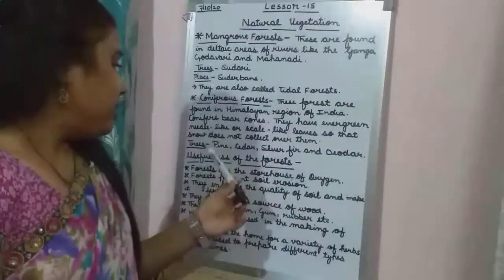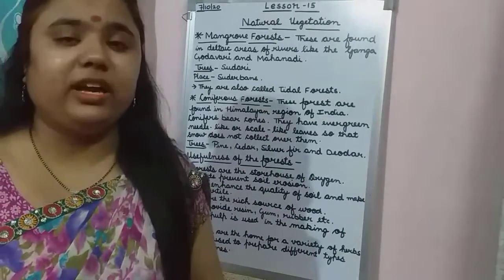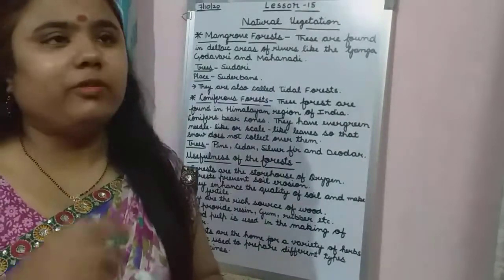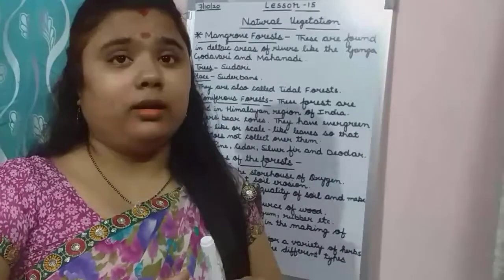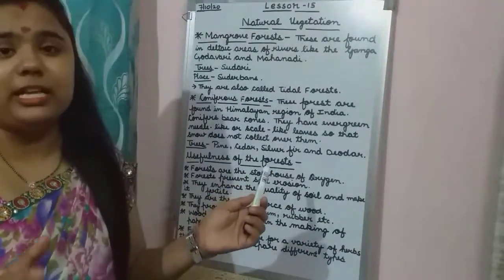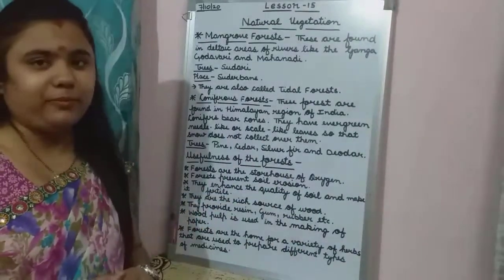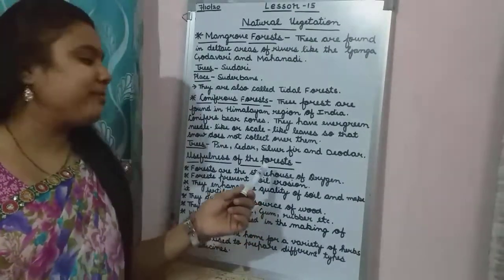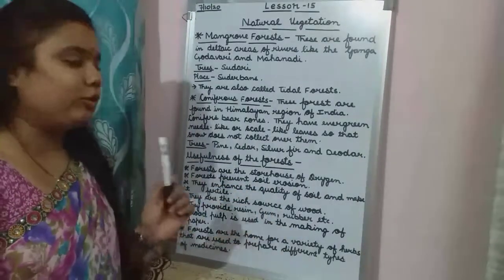So the forest prevents soil erosion. As many trees as we have, they will protect against soil erosion. We will not cut the trees, we will not use the soil for any other reason, we will not damage our soil. If we have as many forests and trees, it will prevent soil erosion. And because of this soil erosion, the floods are coming, बाढ़ आती है उसकी वजह से. So forests are protecting that also.